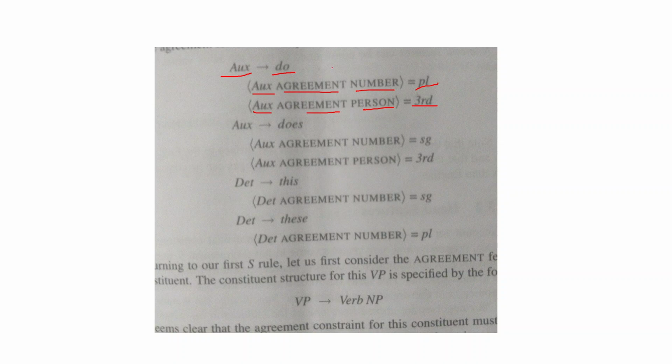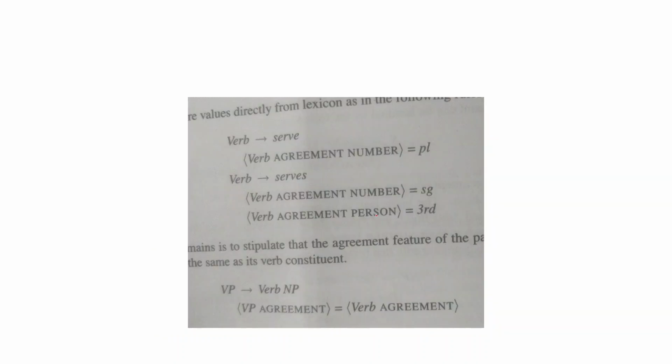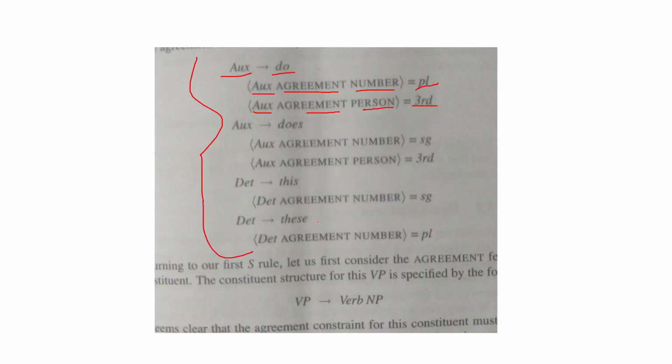So each of these is at a lexical level. Okay, from this you can build up to the higher level, to a noun phrase and verb phrase and so on. So that is how you define. Say for example, in the case of the verb serve, it is a verb and it has an agreement feature. The number is plural, or the person feature is singular, right? So from here you have to start, and then using the unification process, you can actually build up. Okay, so that is how.